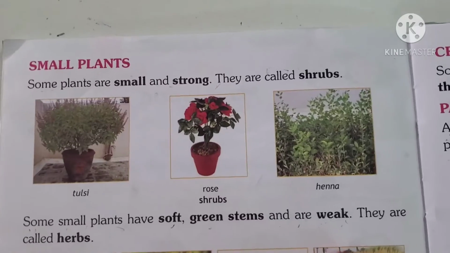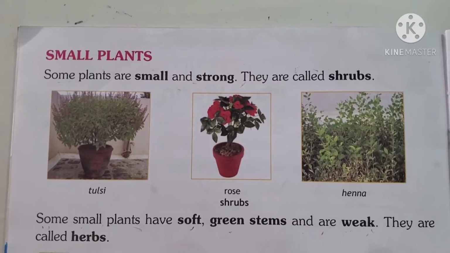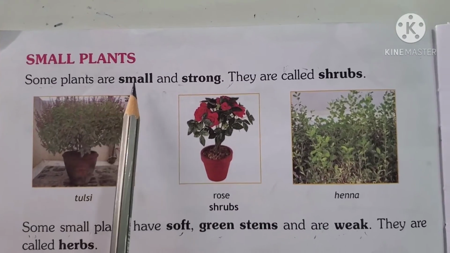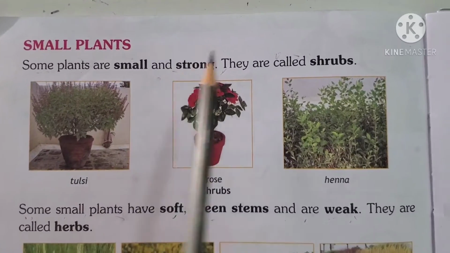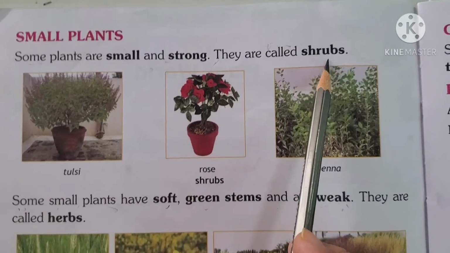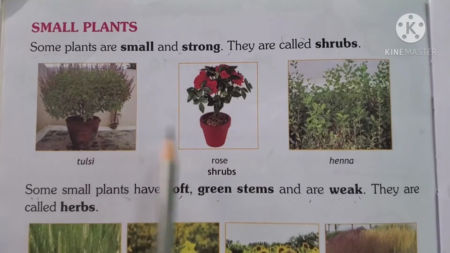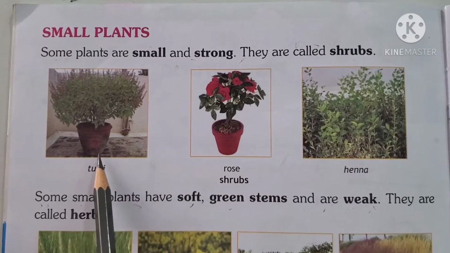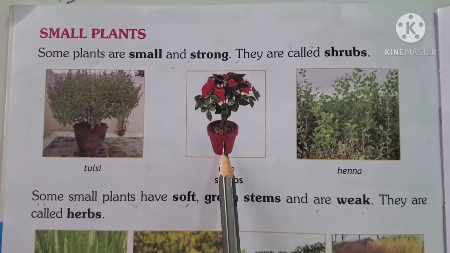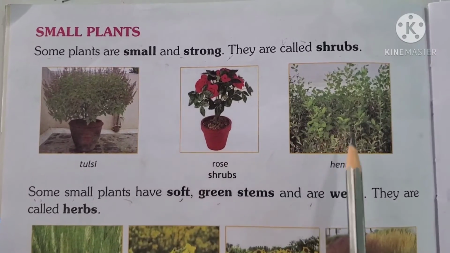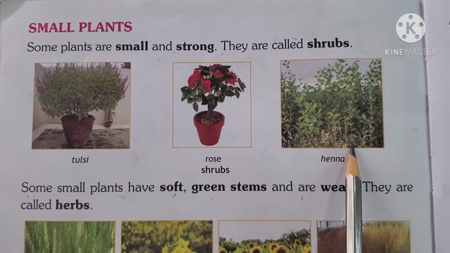Now come small plants. Some plants are small and strong. They are called shrubs. Can you see these pictures? This is tulsi and these are roses and this is henna.